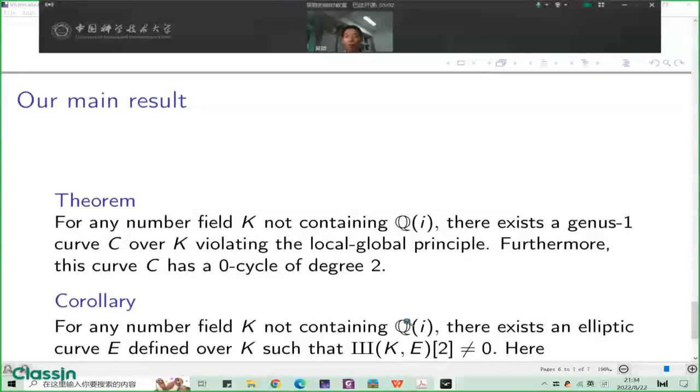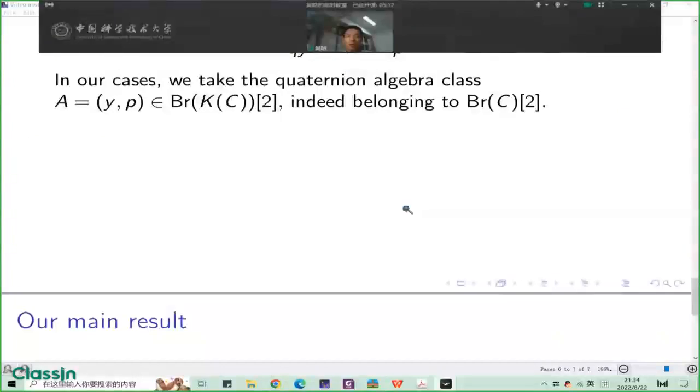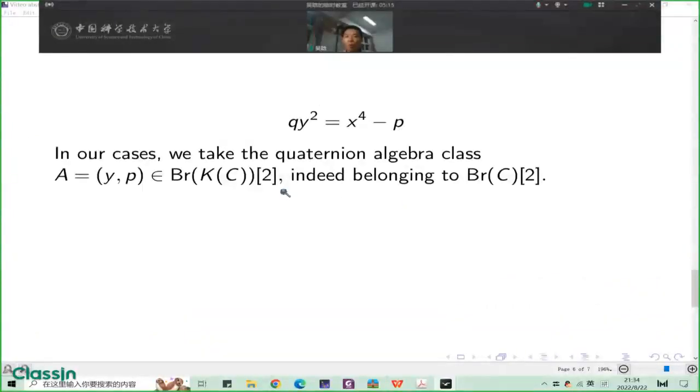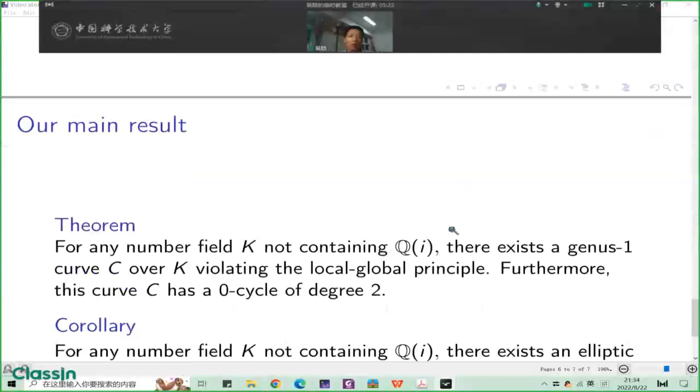Although by now we can prove this theorem for any number field, we still want to know whether this kind of curve, the curve defined by this equation, can answer this question.